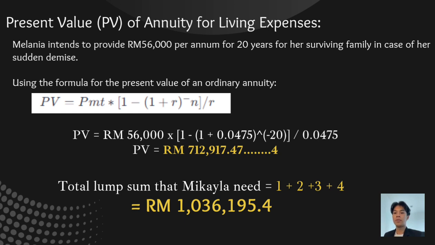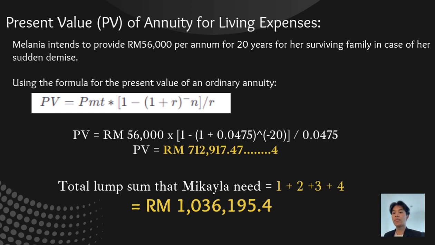So Millennia intends to provide 56,000 ringgit of Malaysia per annum for 20 years for her surviving family in case of her sudden demise. Using the formula for the present value of an ordinary annuity, that will be present value equals PMT times 1 minus bracket of 1 plus interest rate, and then power to the number of years, divided by the interest rate. And the formula will be